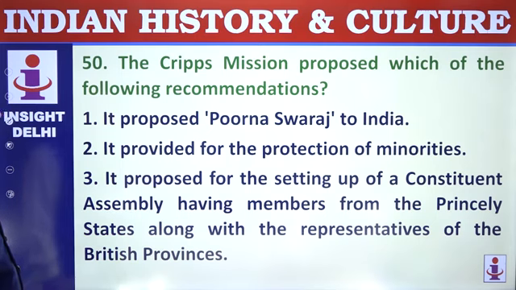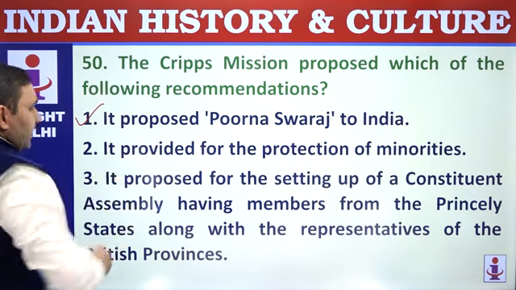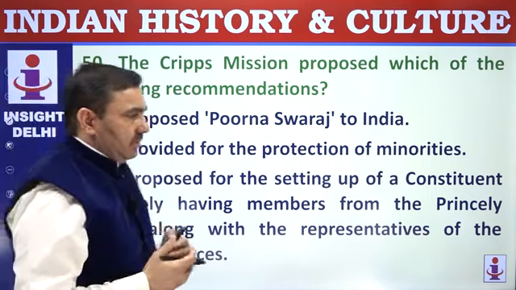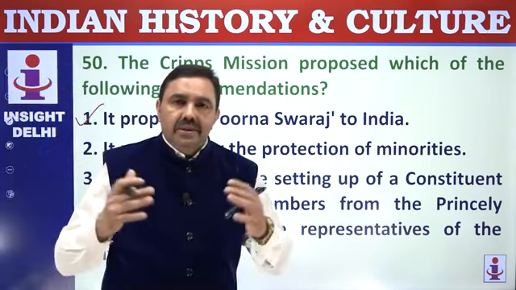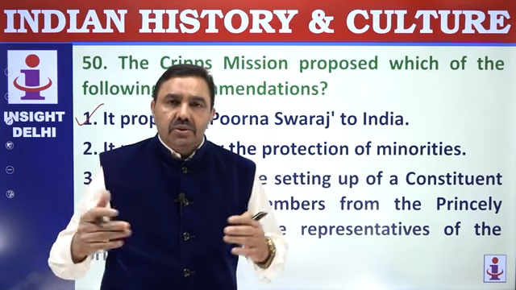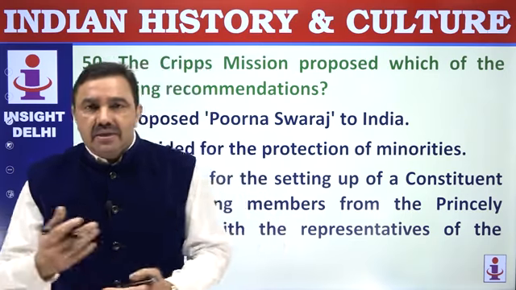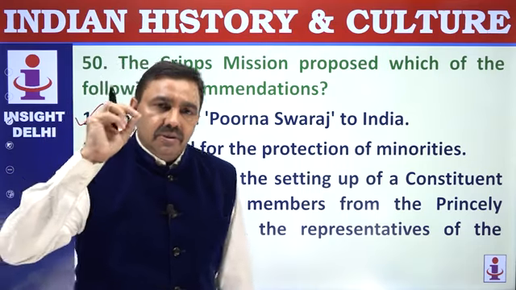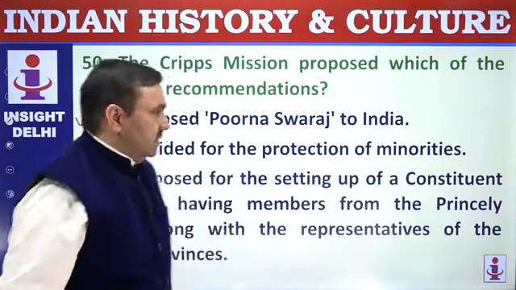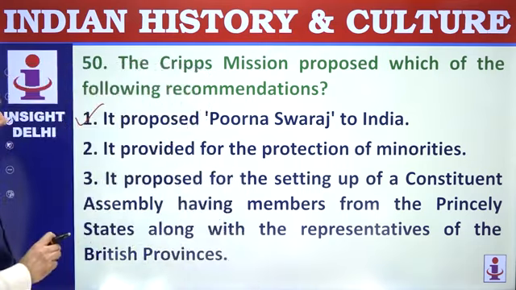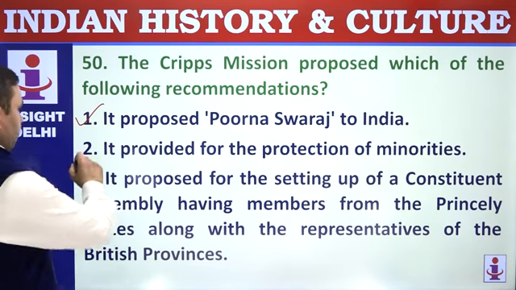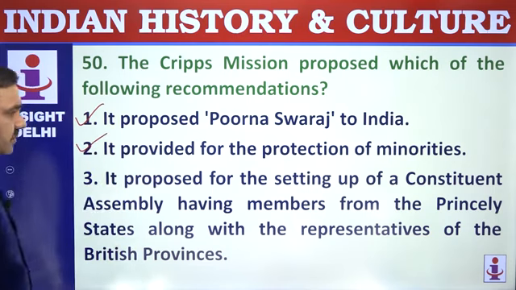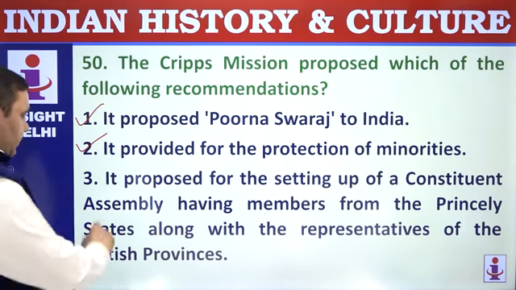The Cripps mission proposed which of the following recommendations. It proposed Purna Swaraj in a way. India could leave British Commonwealth, or India could leave British Empire by signing a treaty, or Constituent Assembly was to sign a treaty covering all the matters arising out of complete transfer of responsibilities into Indian hands. So that was Purna Swaraj. Provide for protection of minorities, that's correct. It proposed for the setting up of a Constituent Assembly, that's correct.